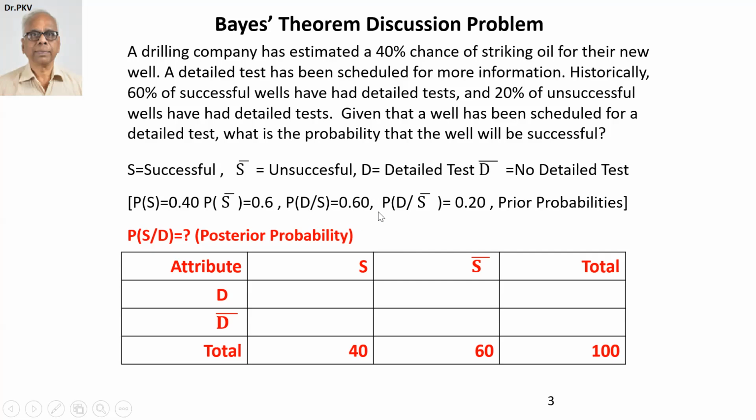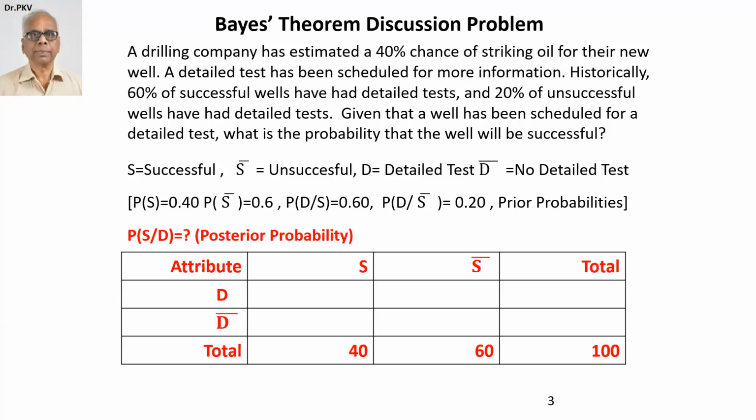Probability of D given S tells us how good the test is, but we want the inverse probability: probability of S given D, which tells us whether the detailed test is effective or not.